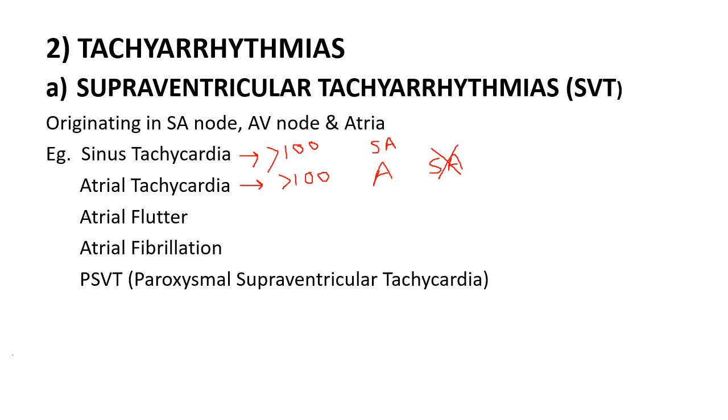Other types of supraventricular tachyarrhythmia: atrial flutter, atrial fibrillation, and paroxysmal supraventricular tachycardia.